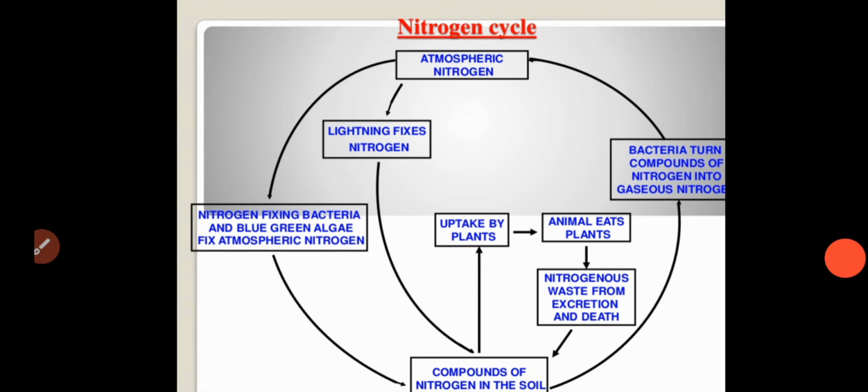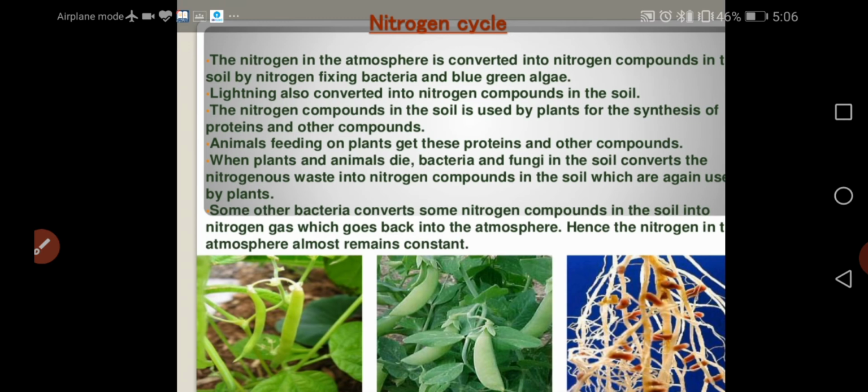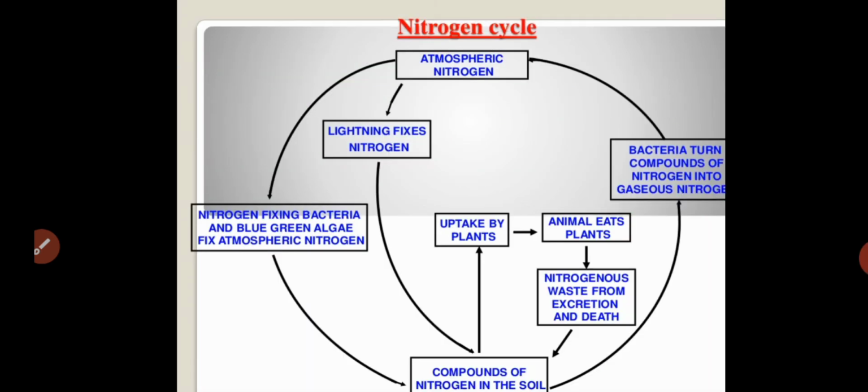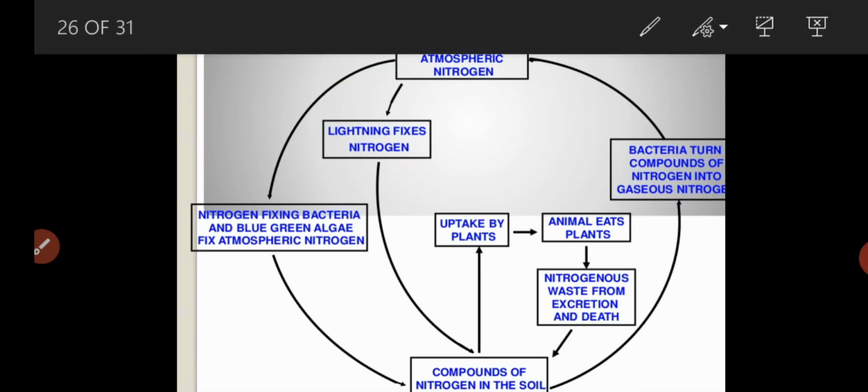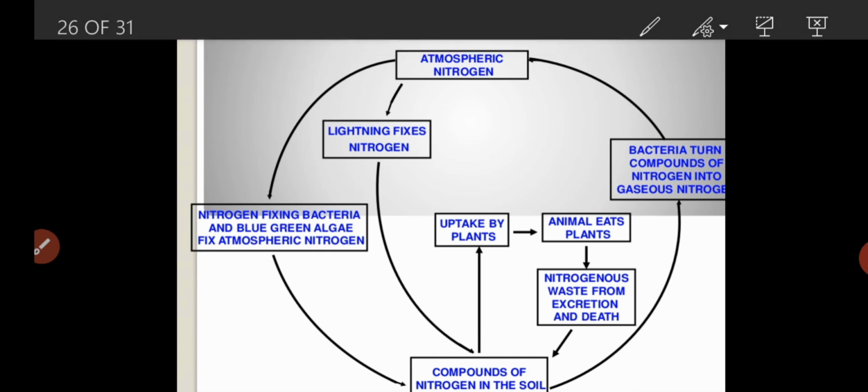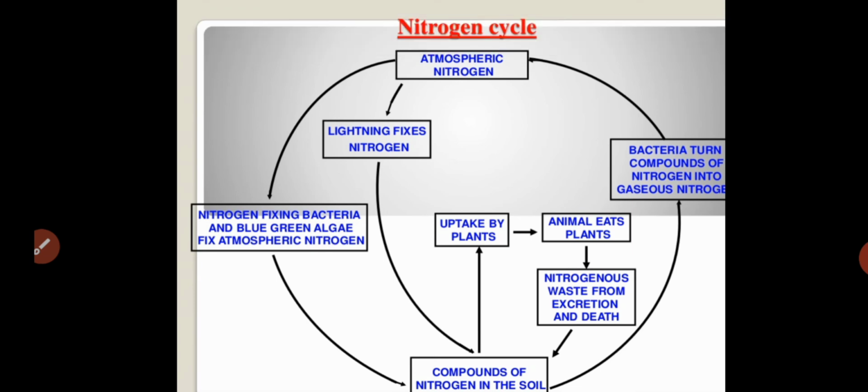Next, coming to the last concept of this lesson, that is the nitrogen cycle. That is very important. The nitrogen cycle is the cyclic movement of nitrogen. You see the representation of the nitrogen cycle, which is very important in your examination, as you may be asked to schematically represent the nitrogen cycle. That cyclic movement of nitrogen in the atmosphere is what we call the nitrogen cycle.